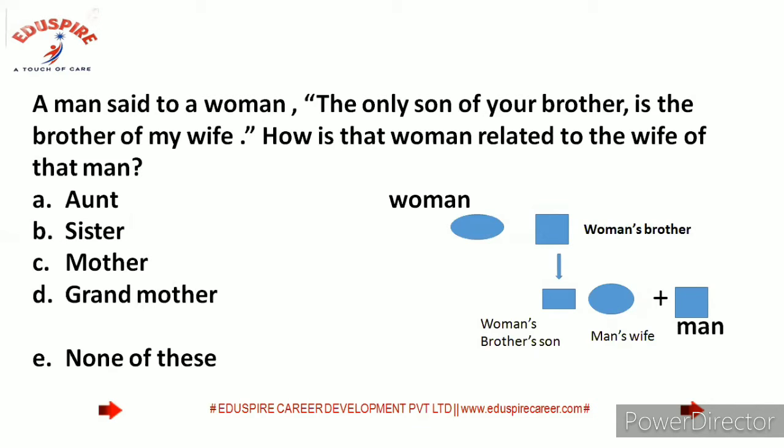This is the man, then the man's wife. So what the person is telling, the only son of your brother, the woman's brother's only son, is the brother of my wife. So that means this man's wife's aunt is that woman. Okay, so basically we can call it aunt, right? So option A will be the right answer.